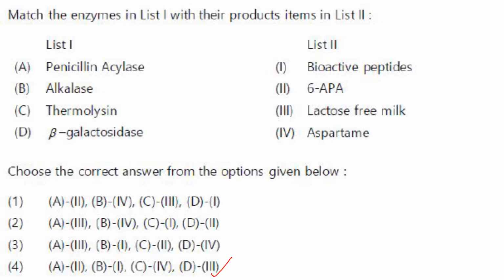Then match the enzymes in list 1 with their product items in list 2. Penicillin acylase is an enzyme that catalyzes the hydrolysis of penicillin G to 6-aminopenicillanic acid or 6-APA and phenylacetic acid. This 6-APA is an intermediate in the production of semi-synthetic penicillins such as ampicillin and amoxicillin. So A will be 2.